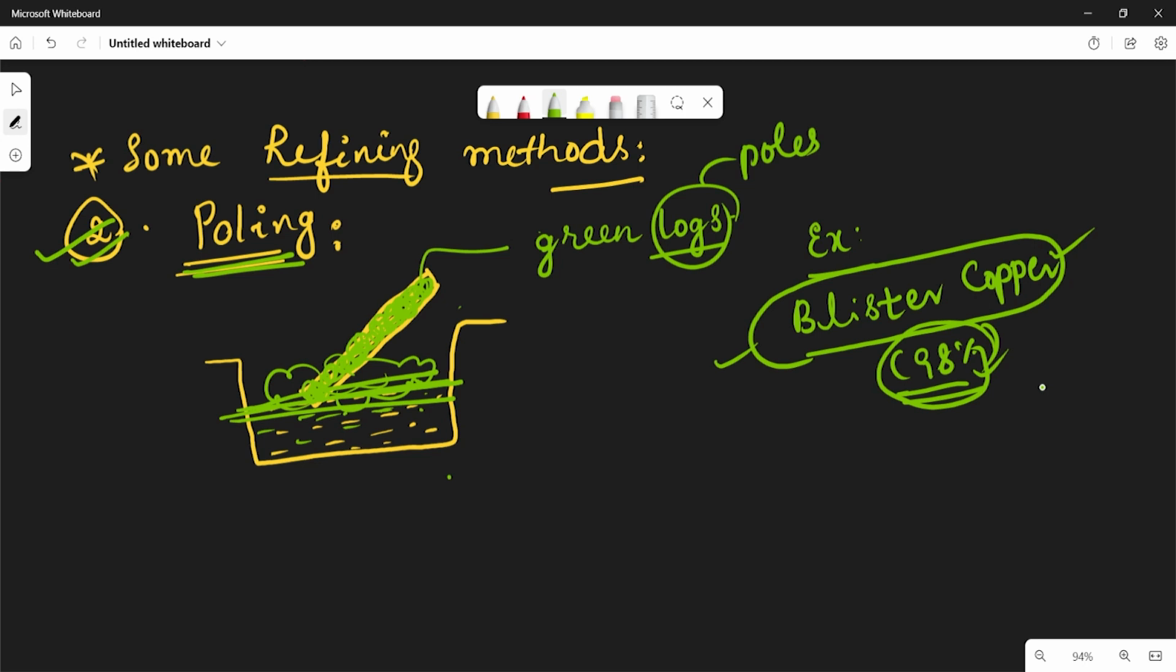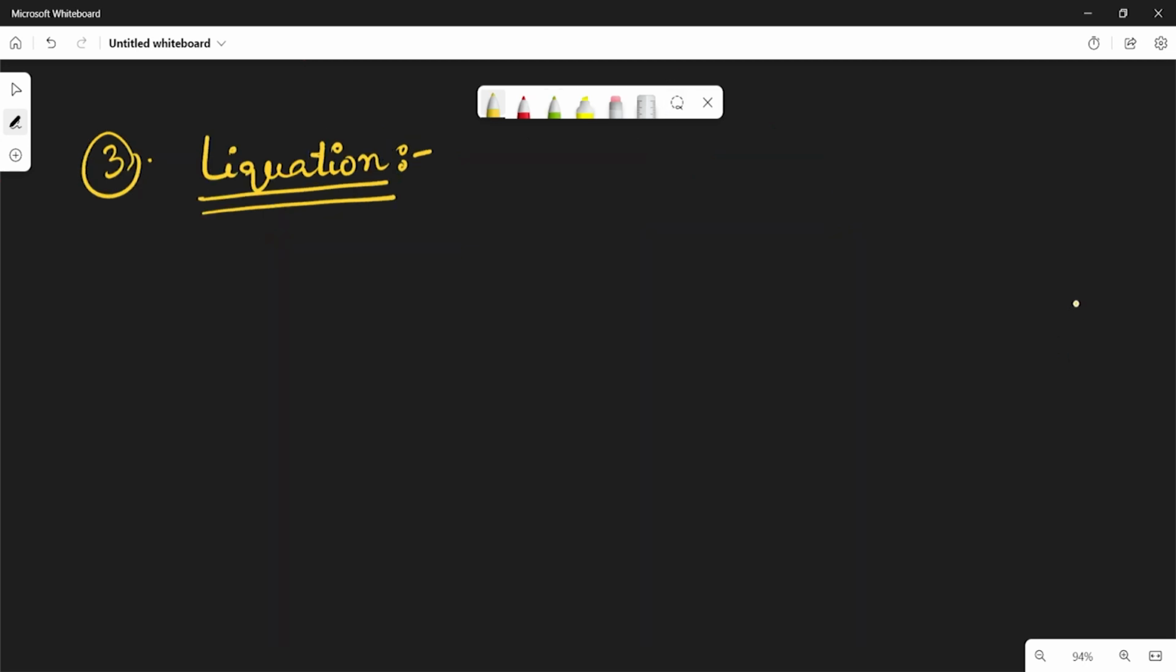And now let us see the third one. The third method is called liquation. In this method, generally the metals which have low melting point.